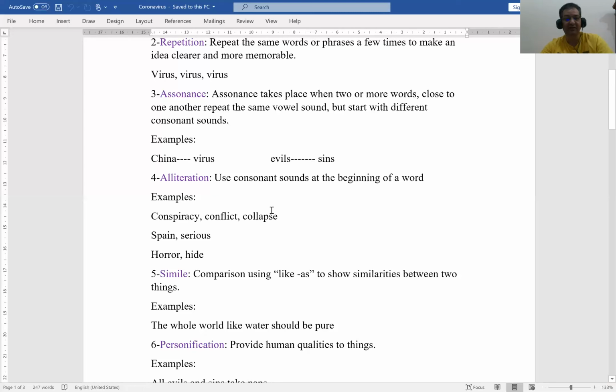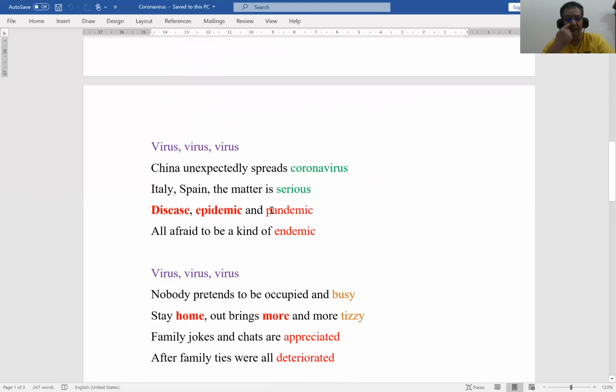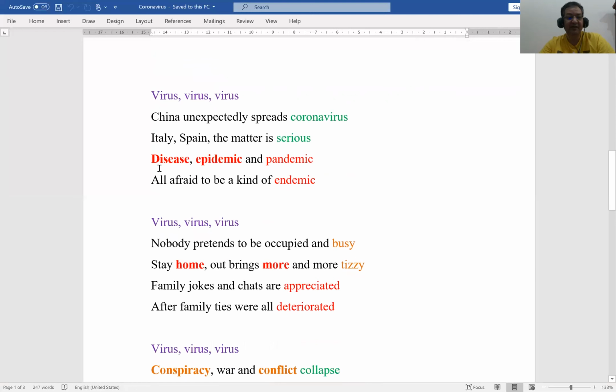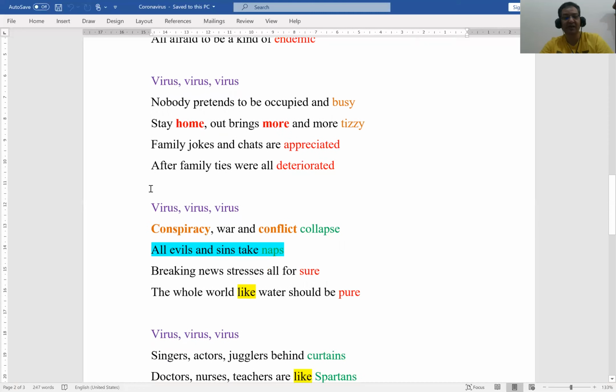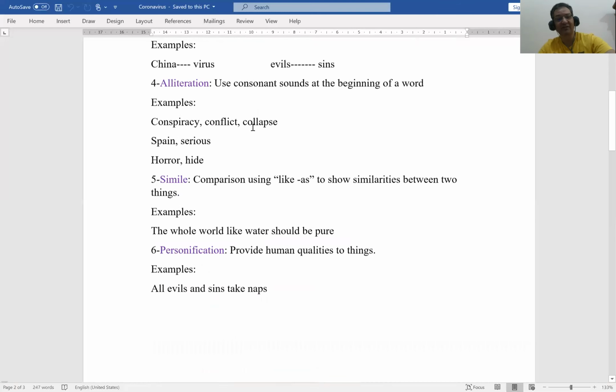This is called assonance. If we go to the poem, you can find, for example, disease and epidemic. This is the letter I, vowel in the middle. That's okay. This is called assonance. If you come to another example, this is home and more. In two words close to each other, there is a vowel sound in the middle, O. So this is called assonance. These are two examples of assonance.